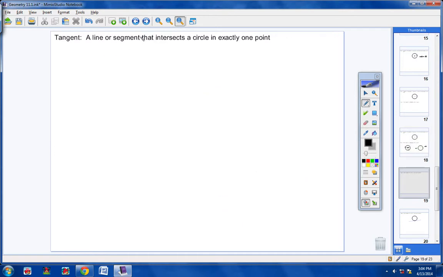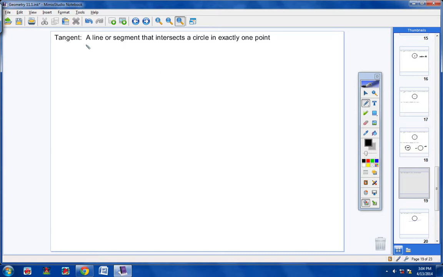Now, continuing on. Tangent. Well, I know we just did sine, cosine, and tangent. You're going to have to forget about that for a second because you know in the English language a word sometimes has more than one meaning. Well, it's the same thing in math. And right now when I'm talking about a tangent, I am talking about something that's totally different and has nothing to do with your trigonometric function called tangent. Do you understand? They're totally different.